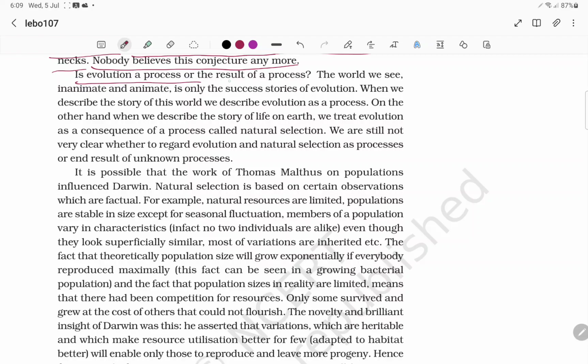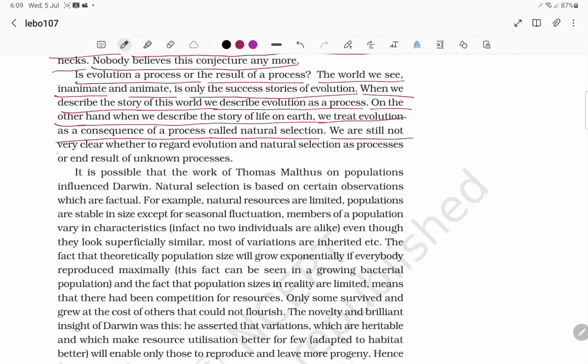Is evolution a process or a result of a process? If the world we see, inanimate and animate, is only the success story of evolution, then when we describe the story of this world, we describe evolution as a process. On the other hand, when we describe the story of life on earth, we treat evolution as a consequence of the process called natural selection.